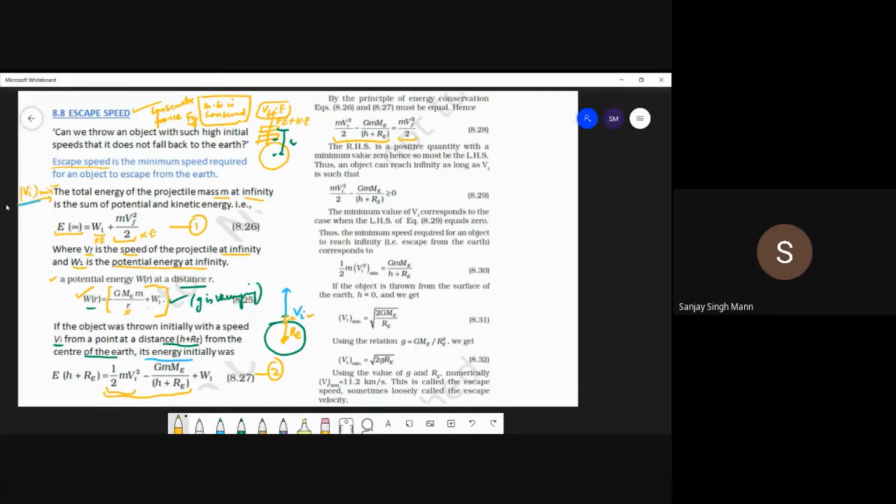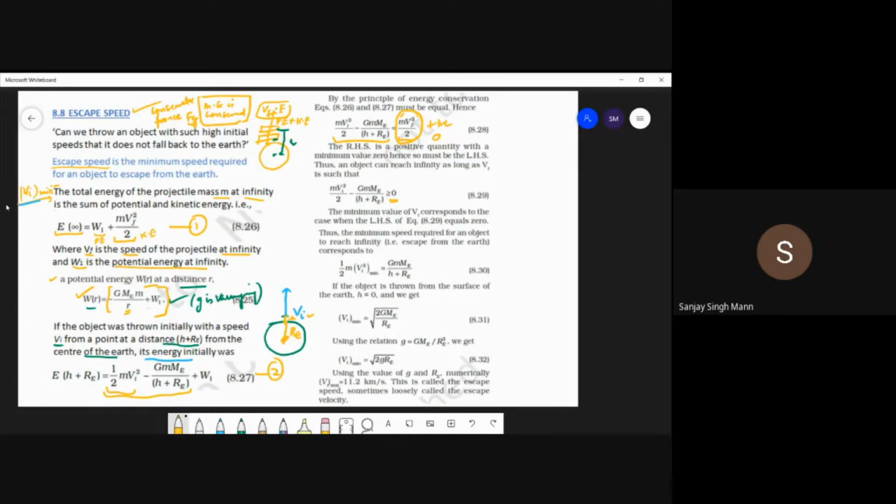So you know that this is mv square. Mass is positive, v square is also positive, so this quantity is positive. Its minimum value can be 0, when vf is 0, then this value becomes 0. So this LHS must also be greater than or equal to 0.